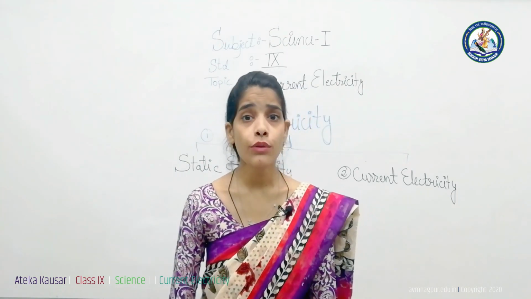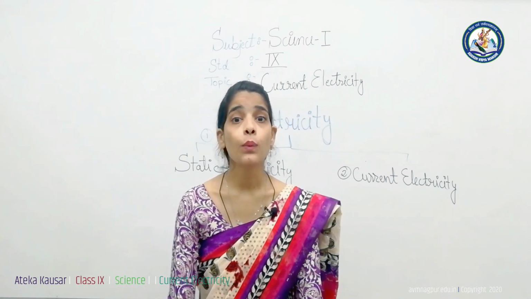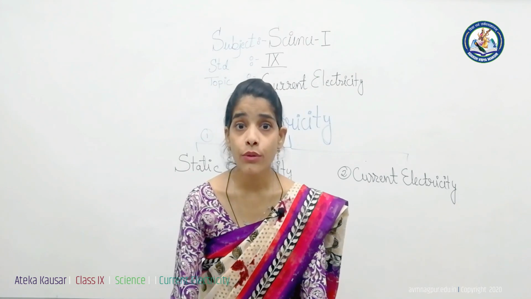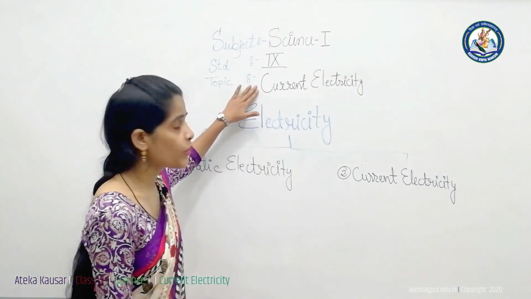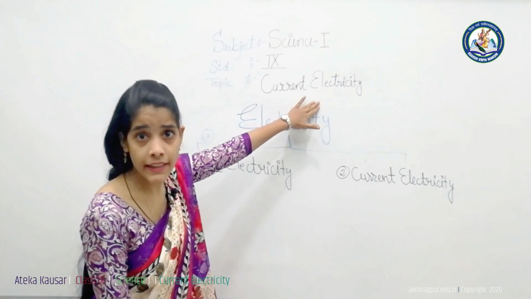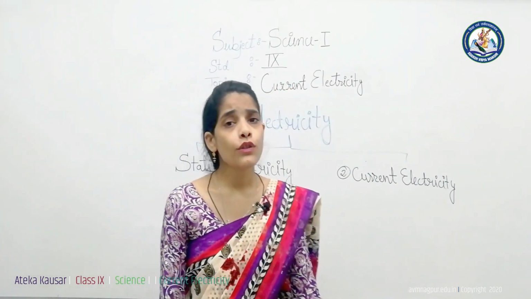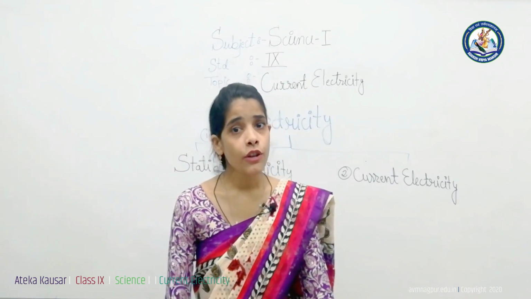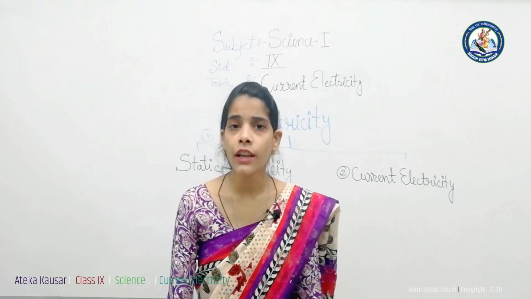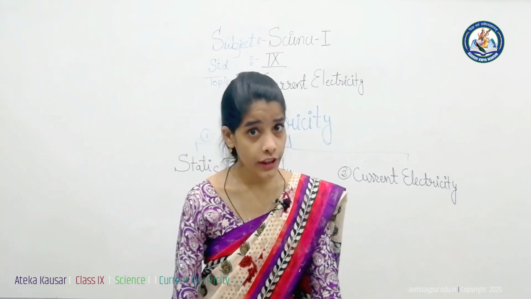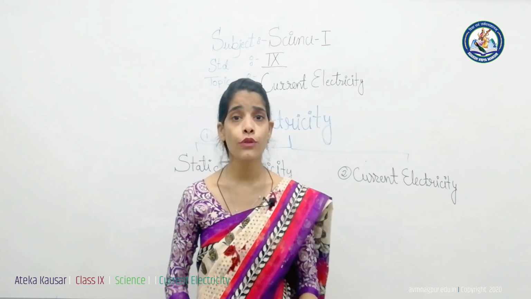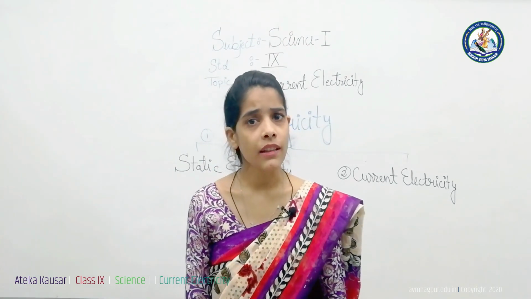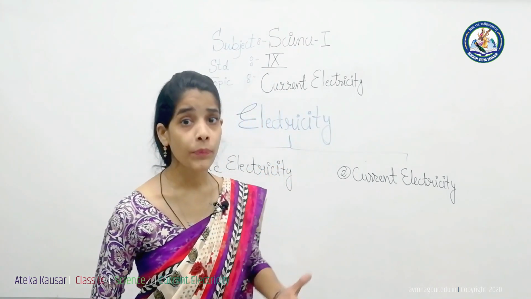And what do we need to run those instruments? Yes, we need current electricity to run those appliances. You guessed right. Today we are going to study the third chapter of your syllabus, that is current electricity. Current electricity is not only used at the domestic level, but in industry, heavy machines also require electricity to perform their function. Not only human beings, but some animals also use electricity to catch their prey and sometimes to defend themselves. Then what is meant by electricity?